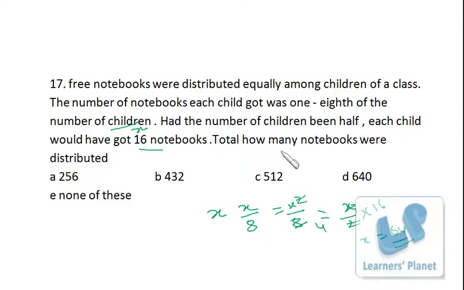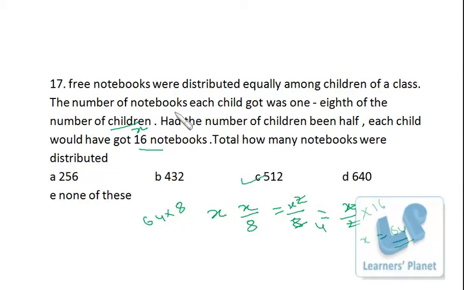So we have to find out the total number of notebooks. So that is x into x by 8, 64 into 64 by 8, or I can say 64 into 8, that is 512. Okay, it is 8 square into 8, 8 cube, that is 512. So pretty simple.